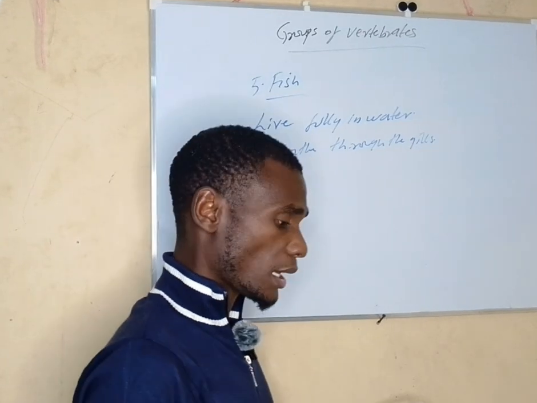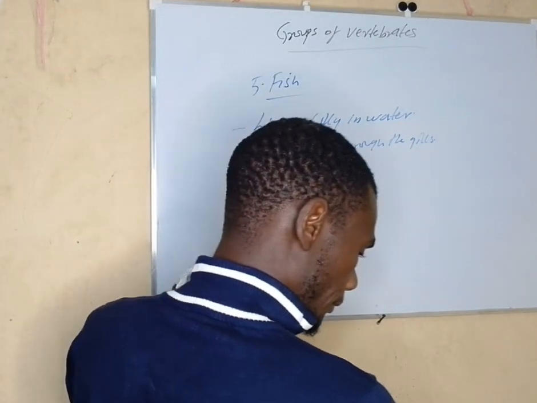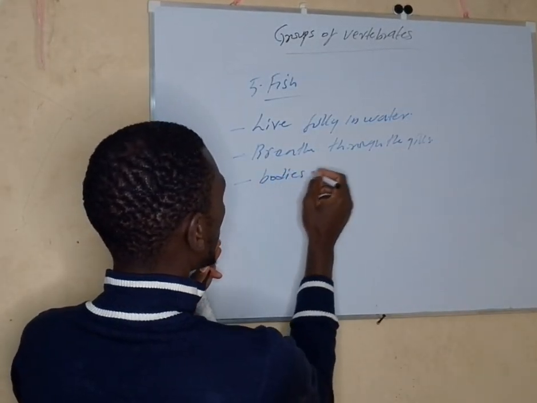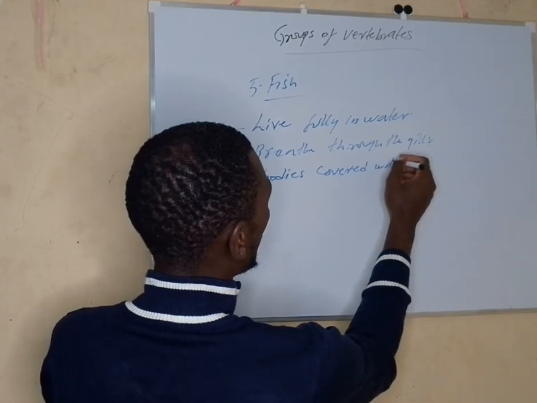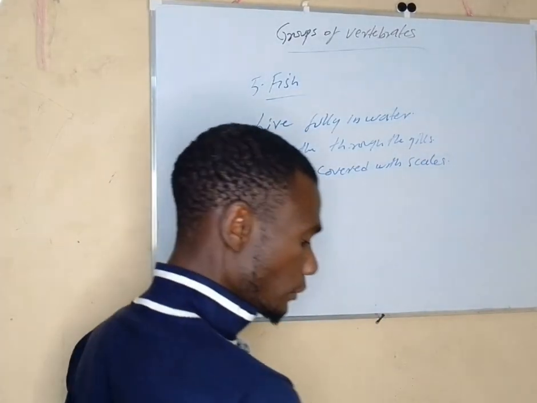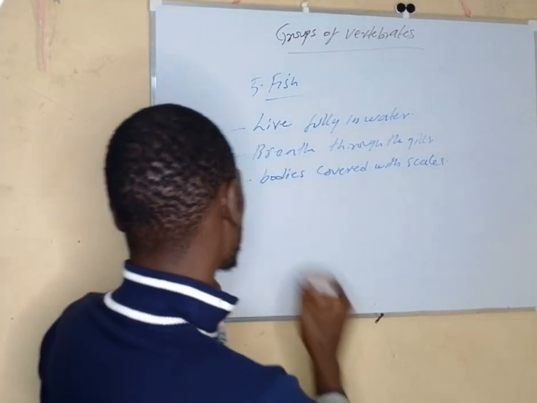Of course, their bodies are covered with scales. They also lay eggs.